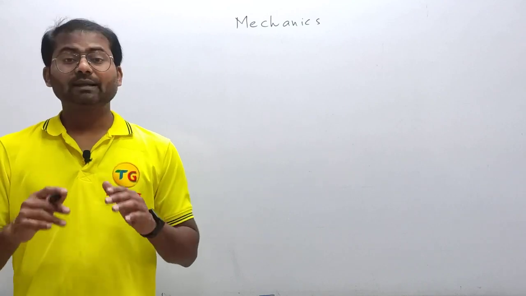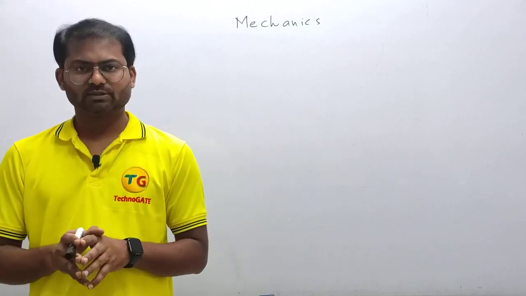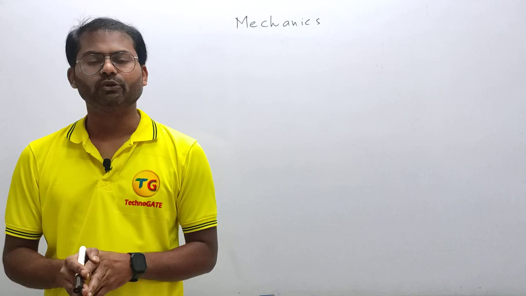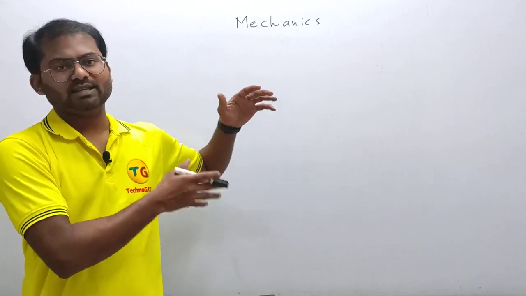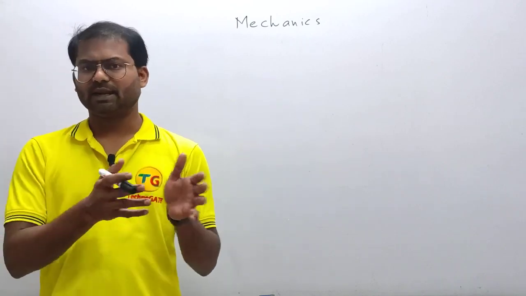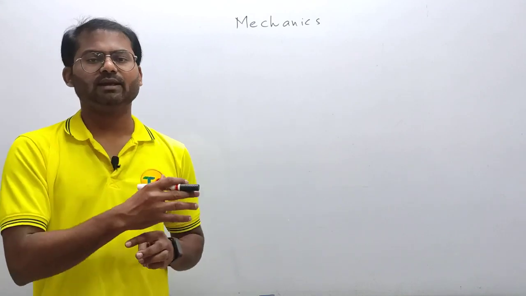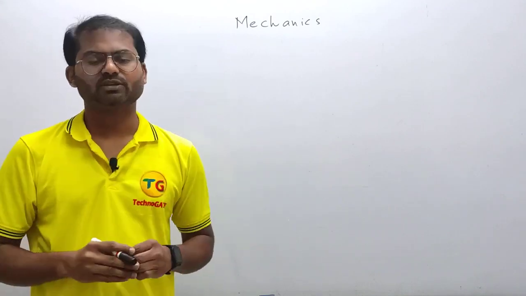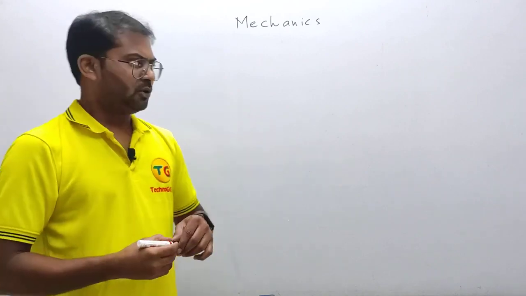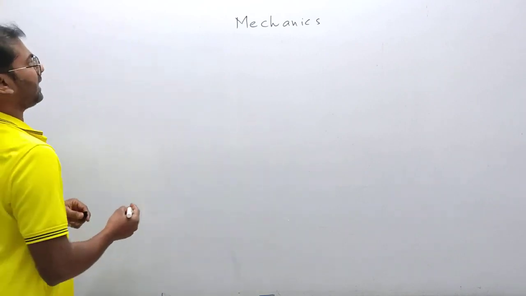So now we are done with the classification of mechanics. So we got an idea what actually we are going to do. Now let's see the chapter names of this whole subject and start with the first chapter. So we already started the first chapter. Just to have an idea, let's understand what we are going to see in every chapter. So we have 6 chapters in engineering mechanics.